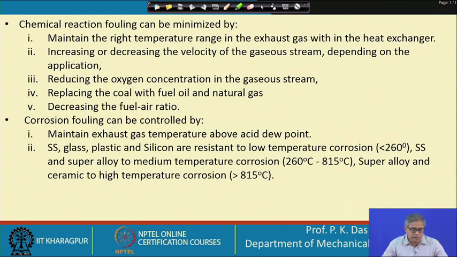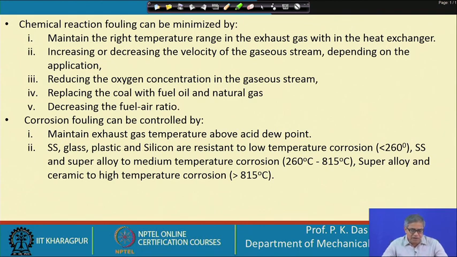So, that is what we have to do, replacing the coal with fuel oil and natural gas. Coal combustion gives more pollution, that is one thing, but it gives more fouling. Tendency of fouling is much more in case of coal combustion, because there are particulates, there are unburnt carbon particles. The way the combustion of the fuel air is efficient, the coal combustion may not be that efficient. And of course, natural gas combustion is also very efficient combustion, there is no particulate, etc. Decreasing the fuel air ratio once again.